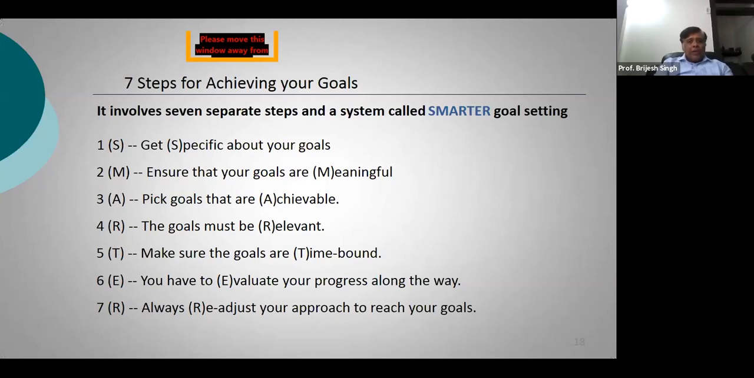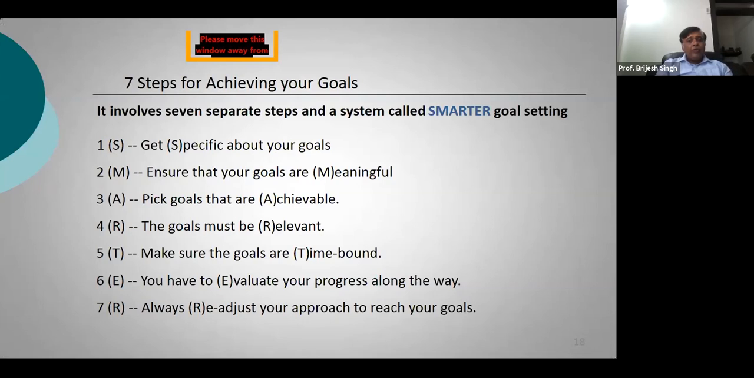Then the goal must be relevant. It should make sense to you. It should make sense to the people around you, right? That's what the goal should be. And then the fifth is, it should be time bound. A goal is always time bound, right? What is it that you want to do in the next 2 months? What is it that you want to do over a period of the next 6 months? What is it that you want to do over a period of the next 2 years or 3 years or 4 years, right? So you need to set your goals, and then you need to divide your goals into multiple objectives.